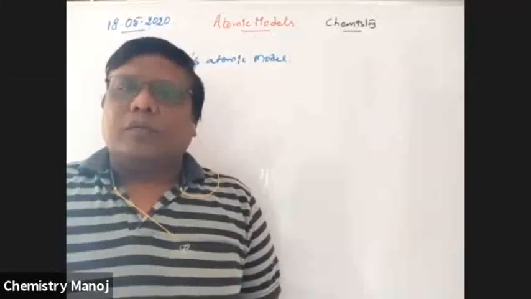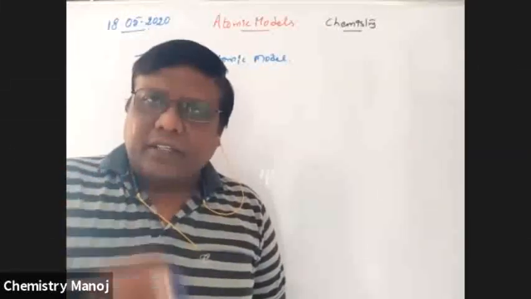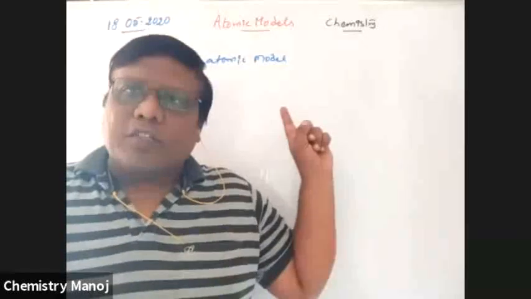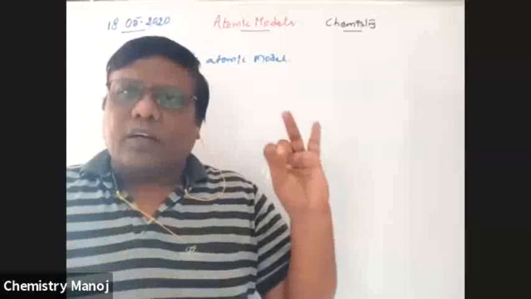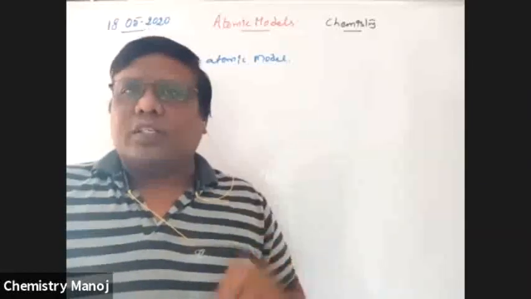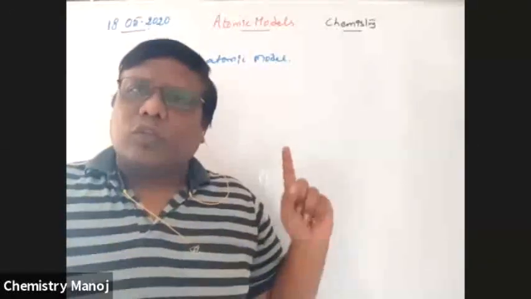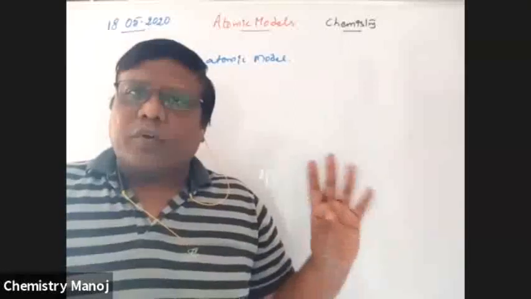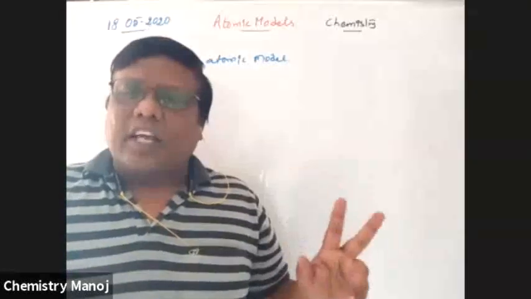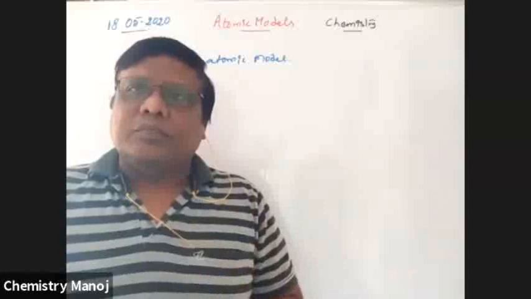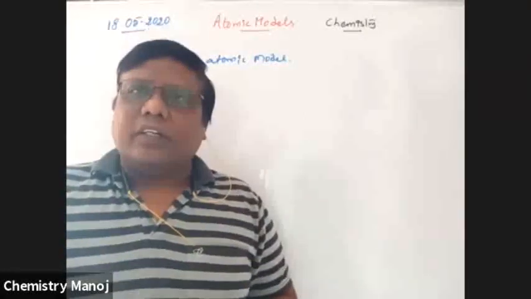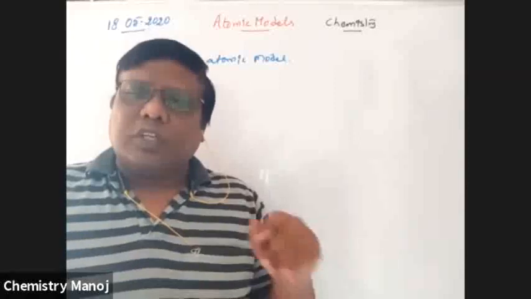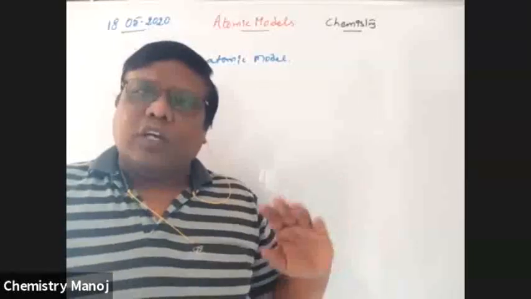Thomson's atomic model. So, my dear boys, see once again, at the time of Thomson, he knew only electrons and protons. There were no neutrons. Not only him, Rutherford's theory also explains only electrons and protons, because at that time they didn't know neutrons. Neutrons were discovered nearly in 1910. Up to that time, they knew only electrons and protons.